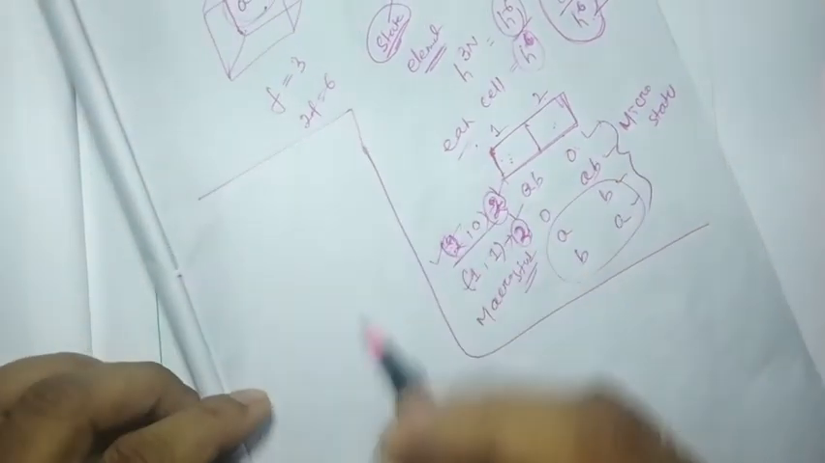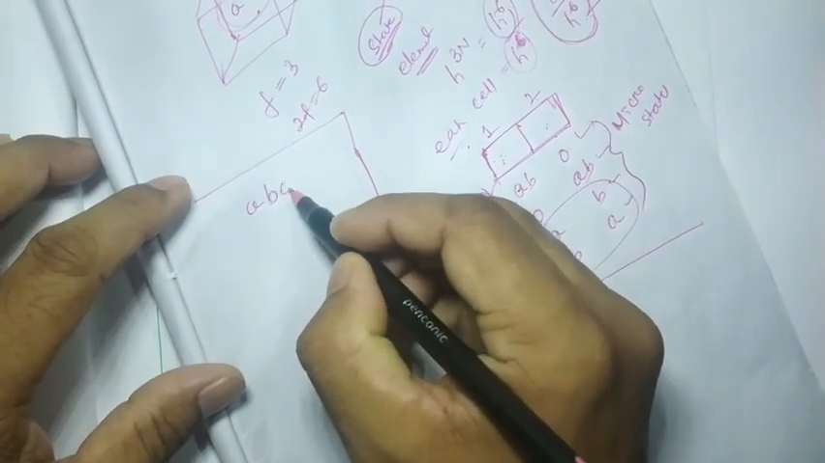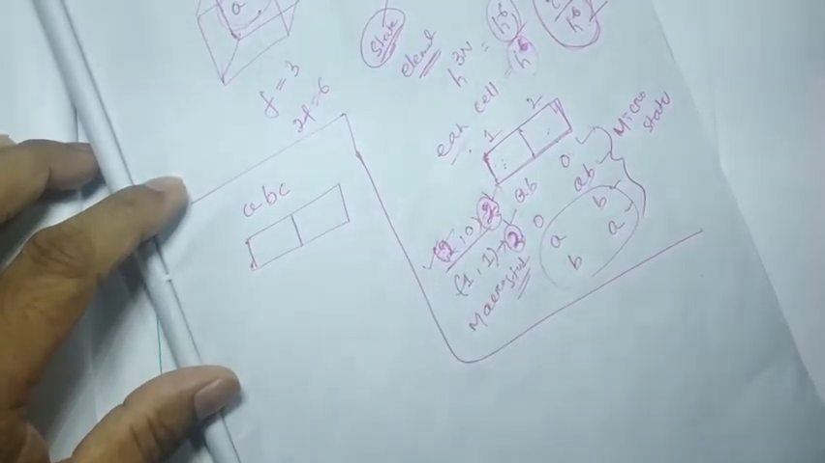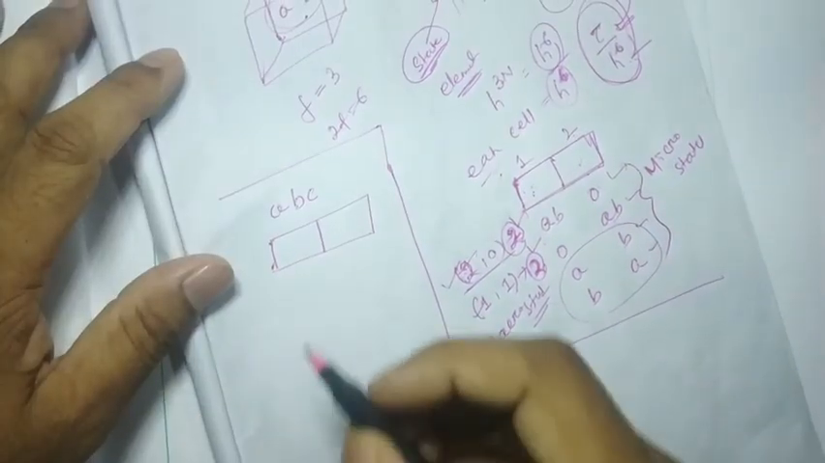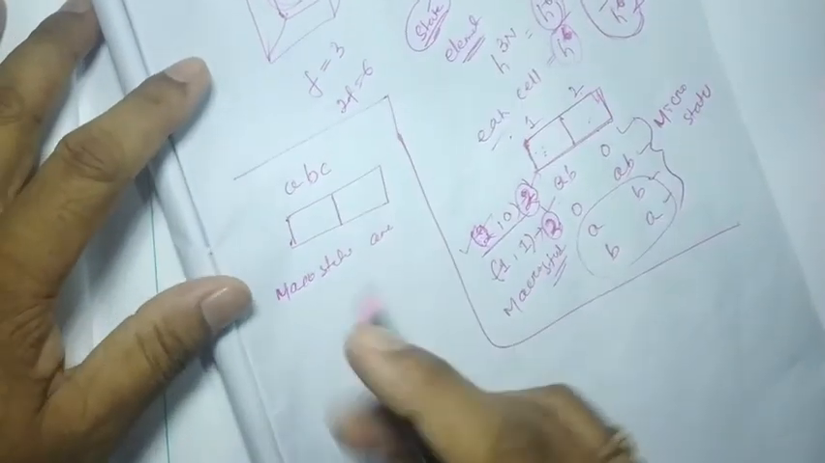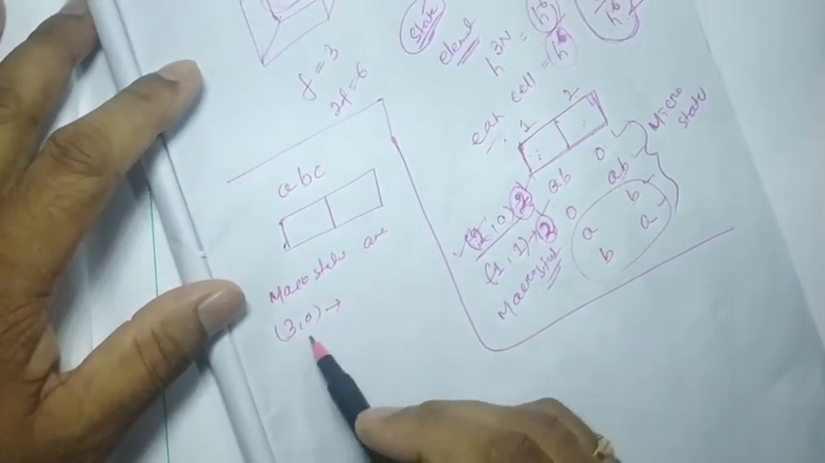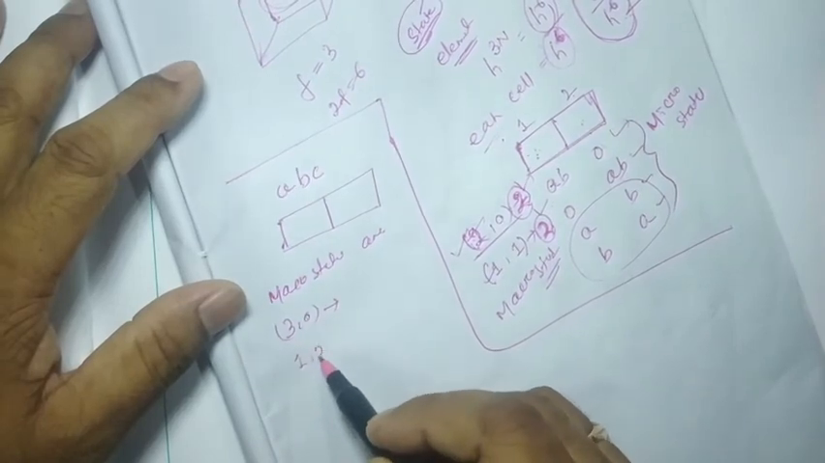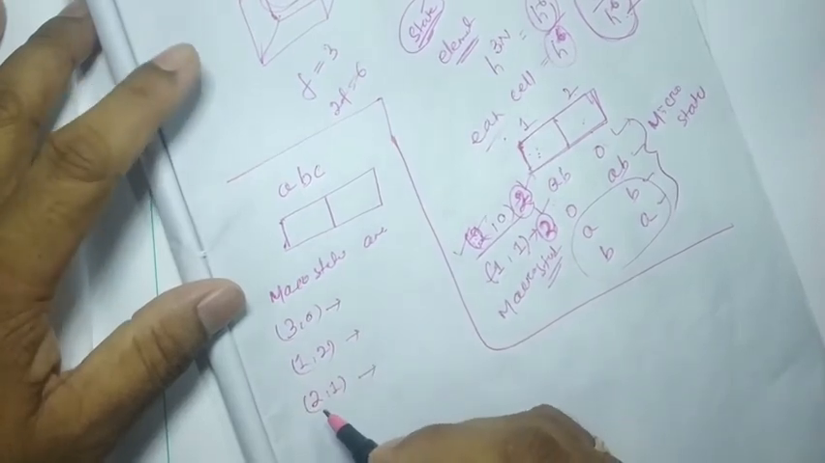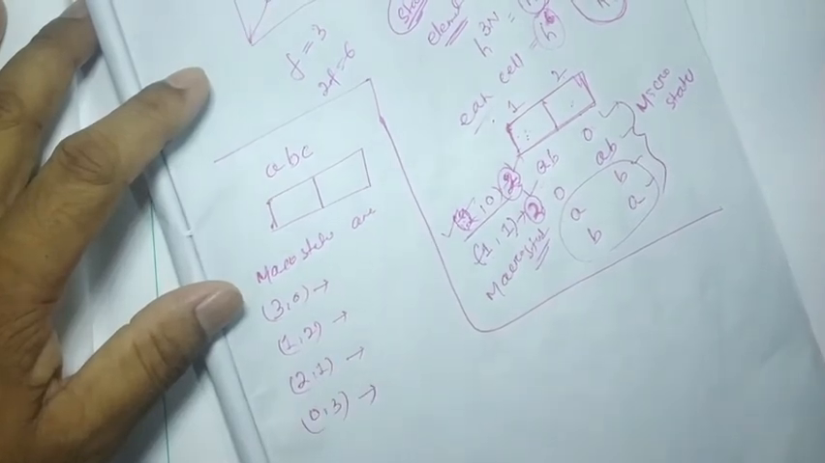Here I am going to give another example for better understanding, and in detail we are going to discuss it in our next class. Don't worry about that. Suppose three particles are there, A, B, C, and two compartments. So the macrostates are 3 0, then 1 2, 2 1, and 0 3. So these are the macrostates.